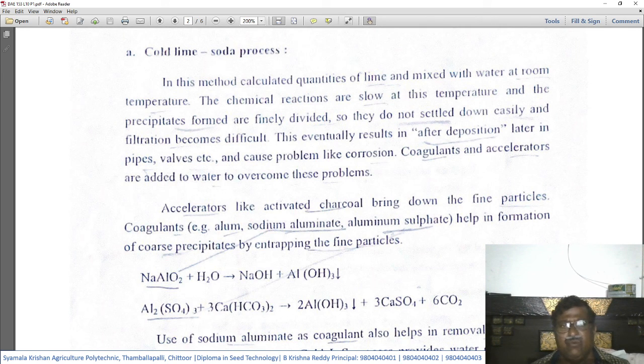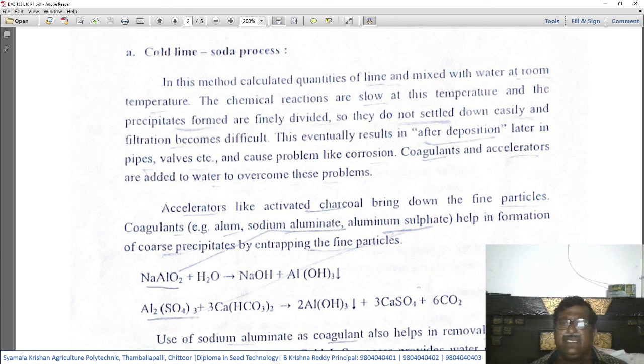As shown in the above equations, the same chemical reactions will take place, but at a slower pace, resulting in the same types of precipitates. But if the precipitate is very finely divided, that means coagulation, that is becoming big particles, will not happen, so they do not settle down easily.